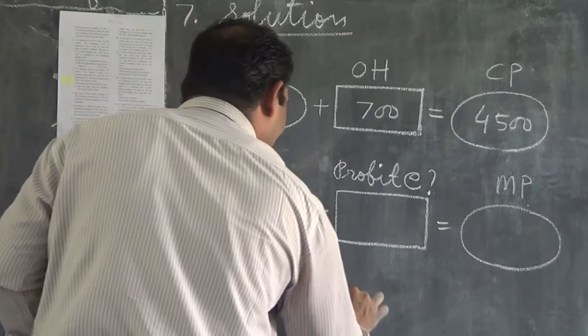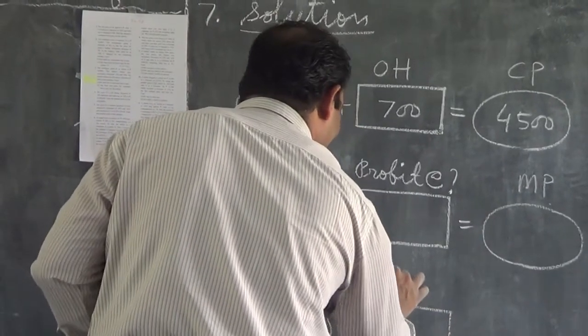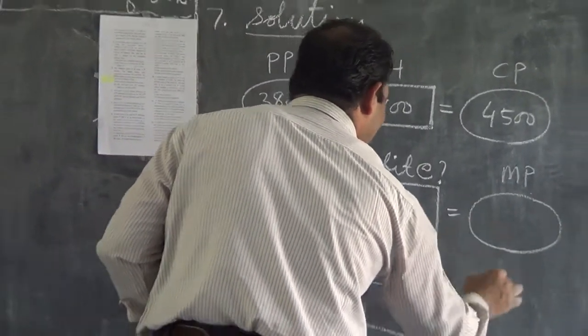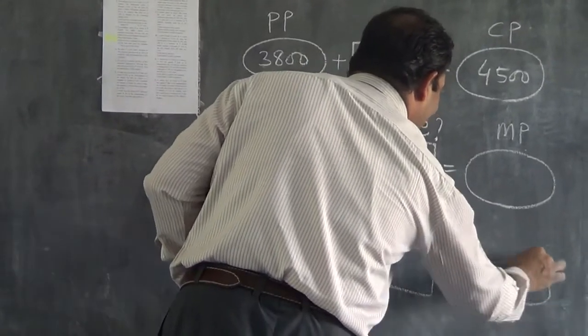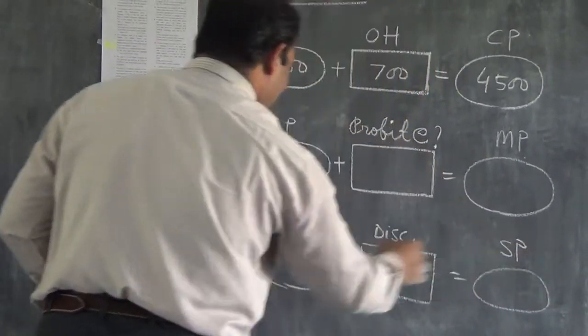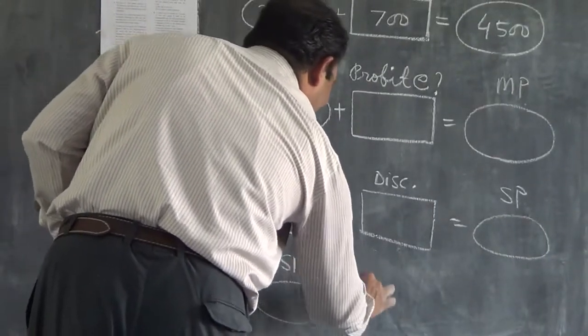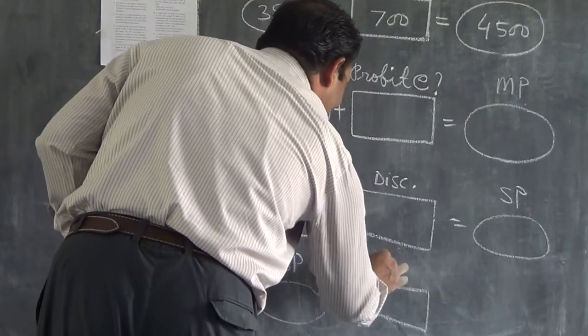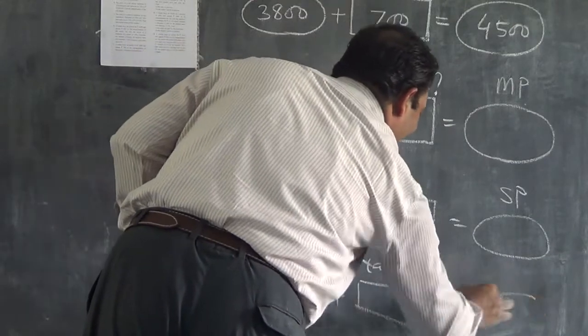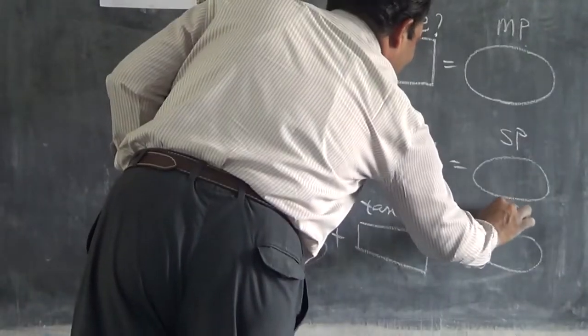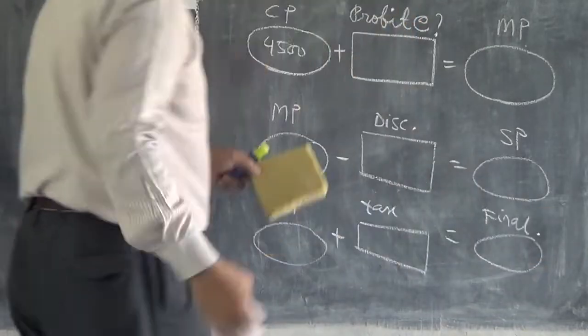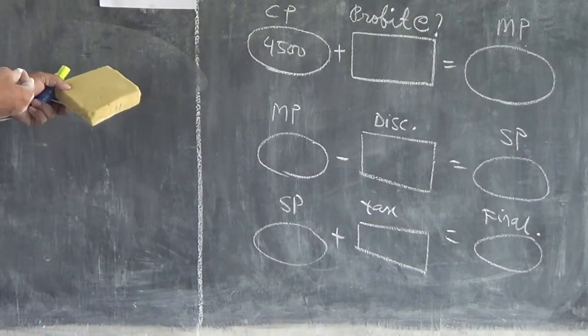This is MP. Then what will go here? From here the discount will go, and here the discount will go. Then what will I get here? Here you will get SP, sir. And then here SP will come. Then here tax will come. And this is the final price. See, this should be the flow.